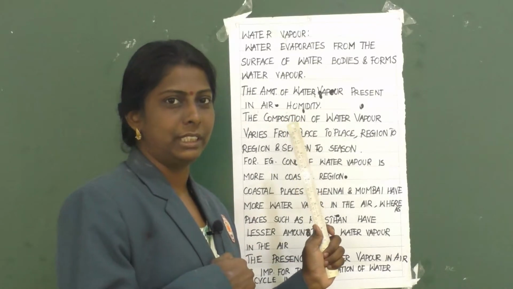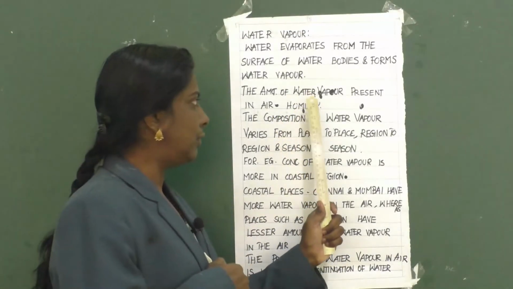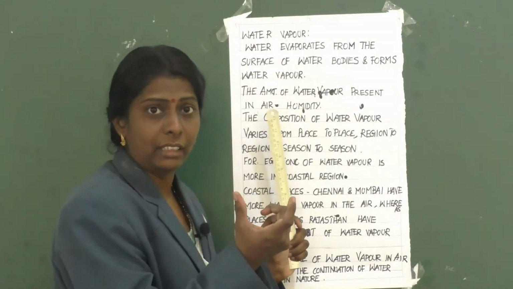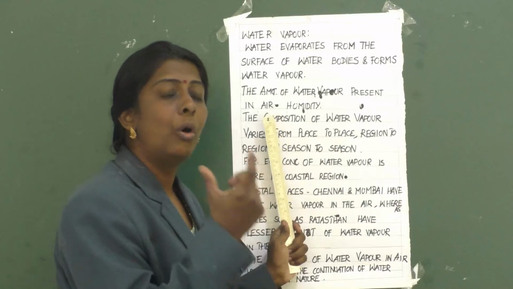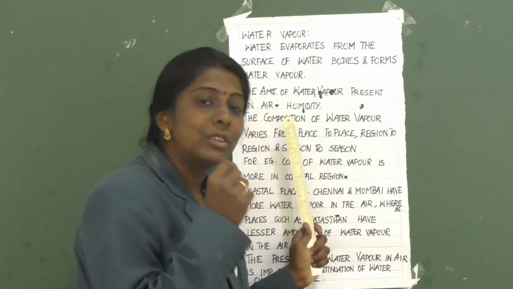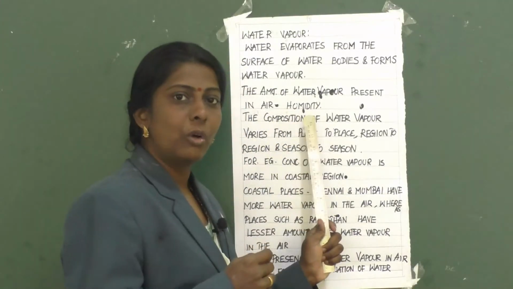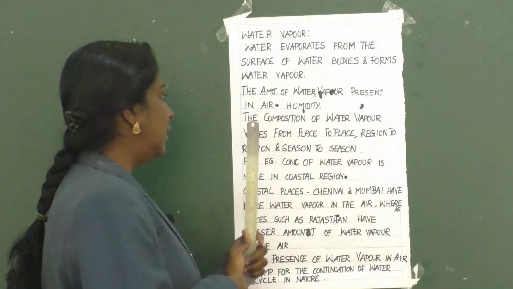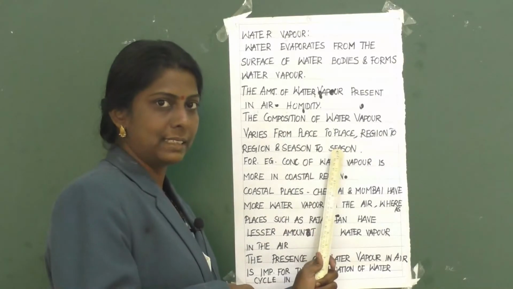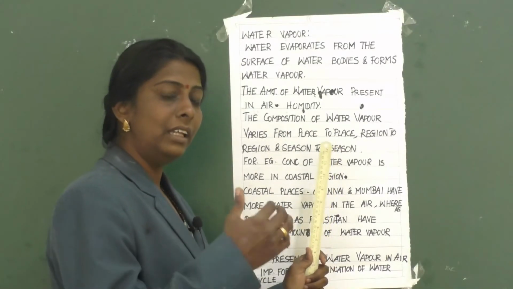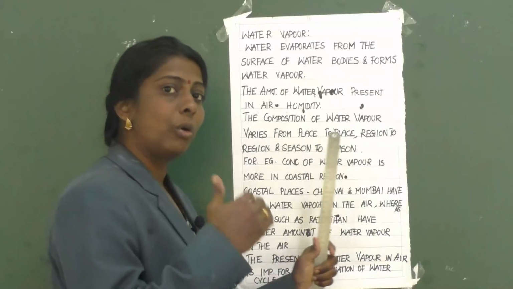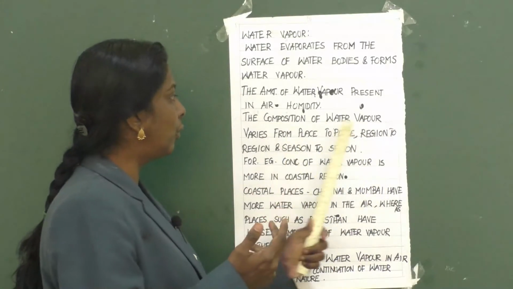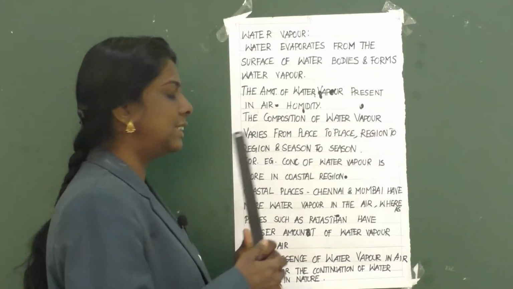What do you mean by humidity? The amount of water vapor present in air, the moisture content in air, is called humidity. Then the composition of water vapor varies from place to place. So the moisture content will vary from place to place, region to region, or season to season.